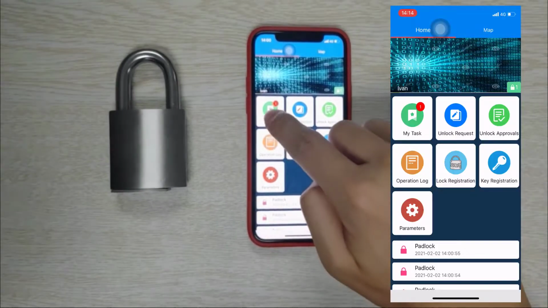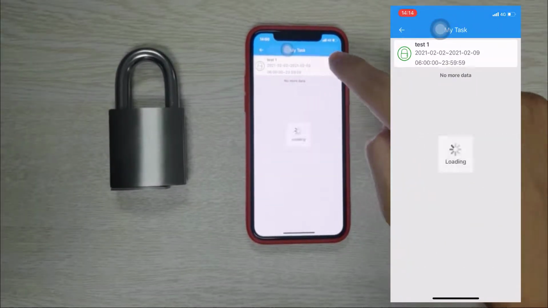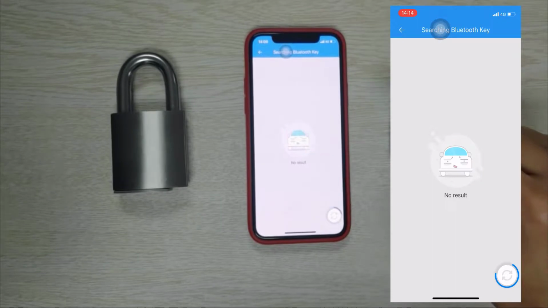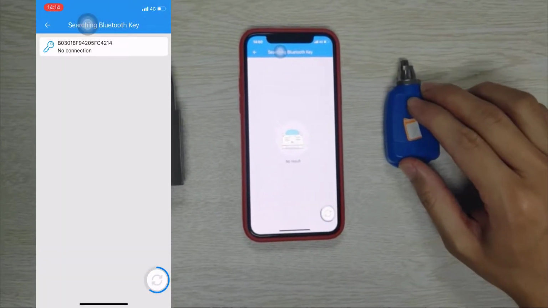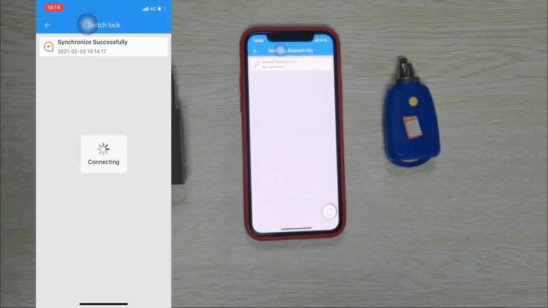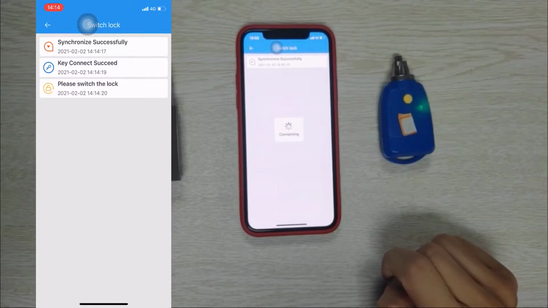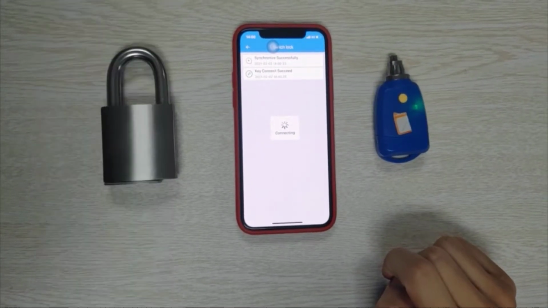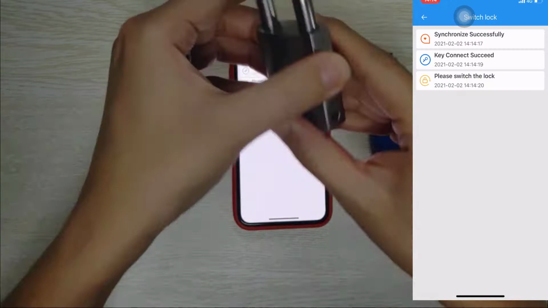On the app platform you will find a notice at icon My Task. Please click that and choose the lock you want to unlock. You will be asked for switch on the key, then choose the key on the mobile screen. Then you could unlock and lock the lock.